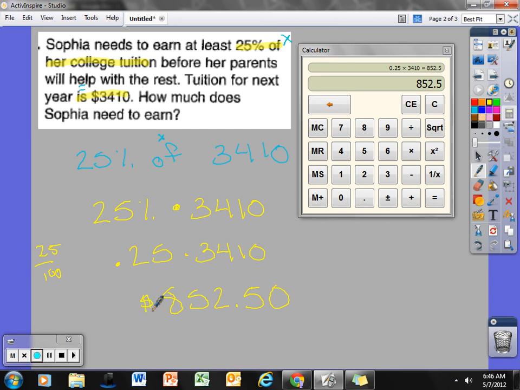So this is how much Sophia needs to earn this summer to meet that 25% of her tuition that she's going to cover, and her parents will take care of the rest. So there's an example of one problem that you may see on the pretest on Wednesday that will help you. Another question.